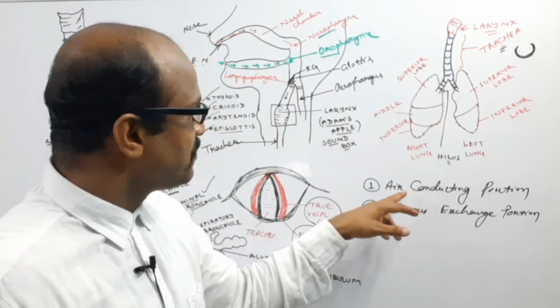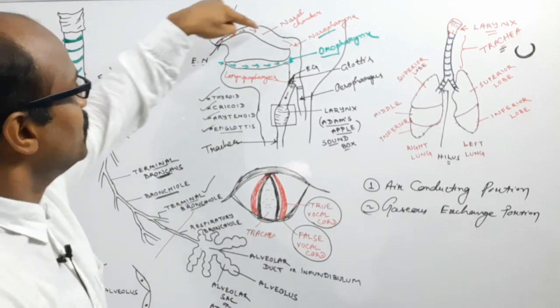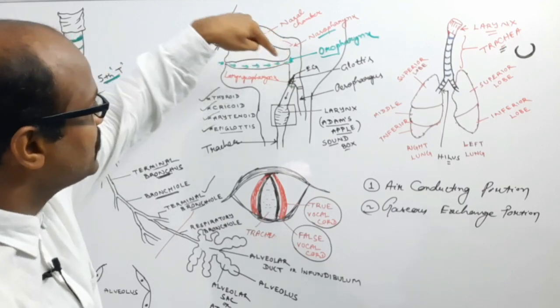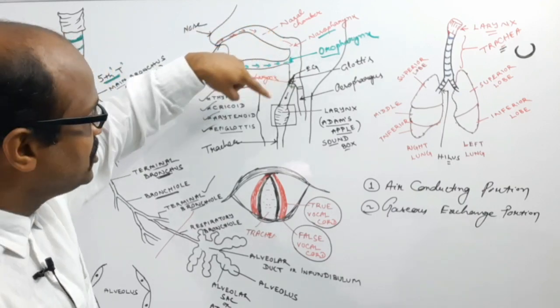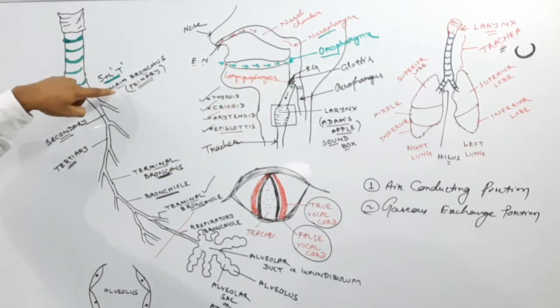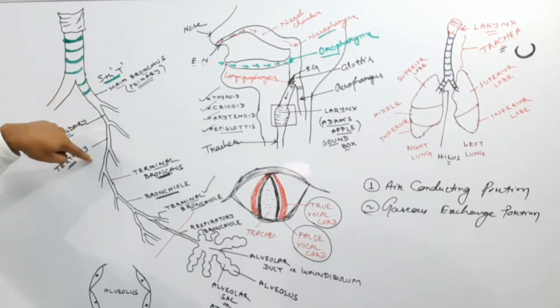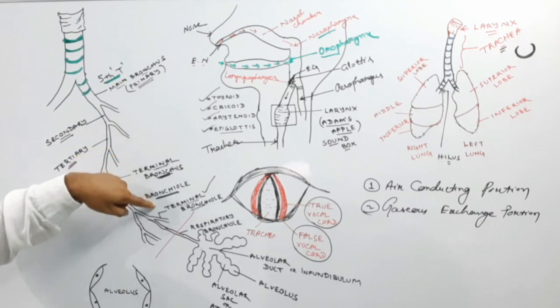So the air conducting portion starts from the nostril, then the nasal chamber, pharynx, glottis, larynx, trachea, then the primary bronchus, secondary bronchus, terminal bronchus, then bronchioles, then terminal bronchioles.